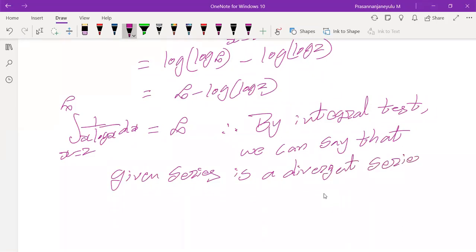I don't know, a few members mentioned some values in the short box, so that is not correct. Okay, so it's a divergent series.